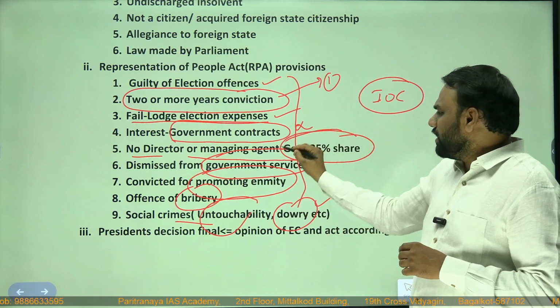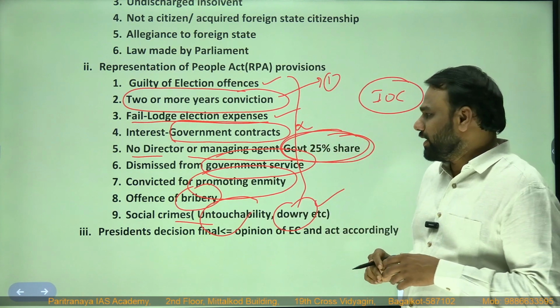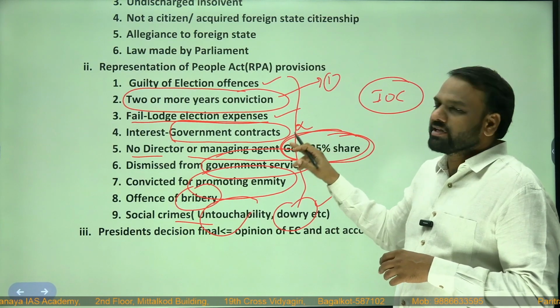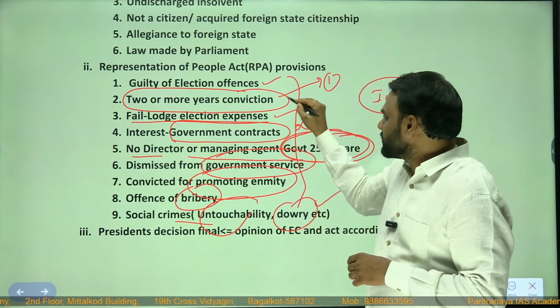Okay, one more is a person who is working in government, not government, managing director in a company where government has more than 25% share. So even these two points are important here.